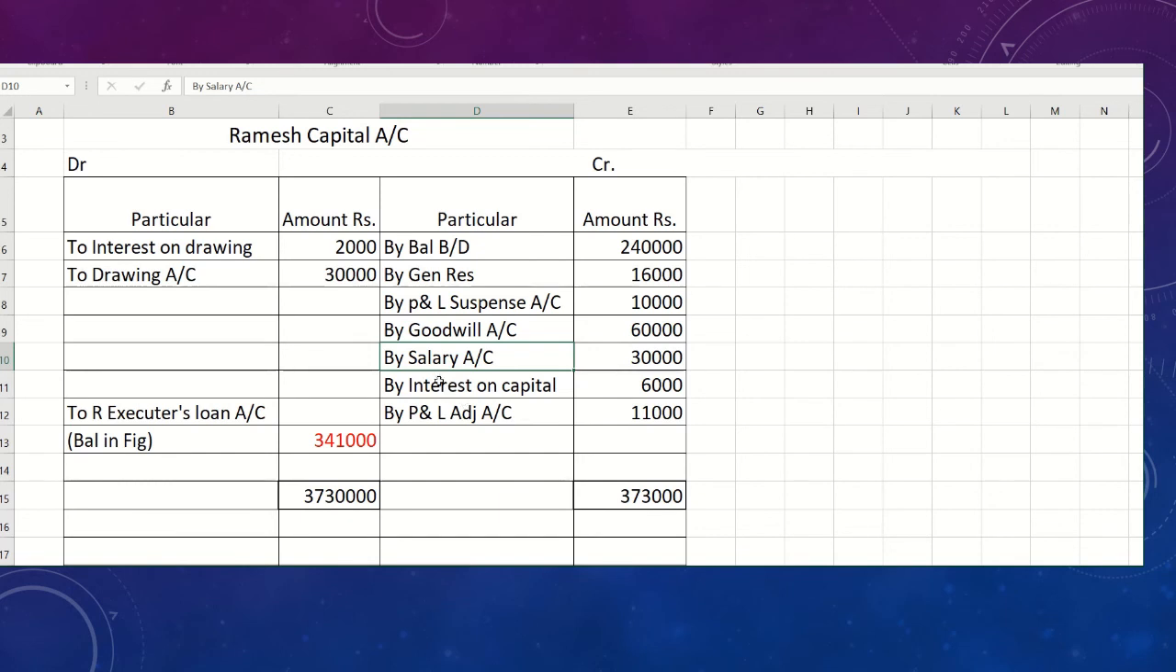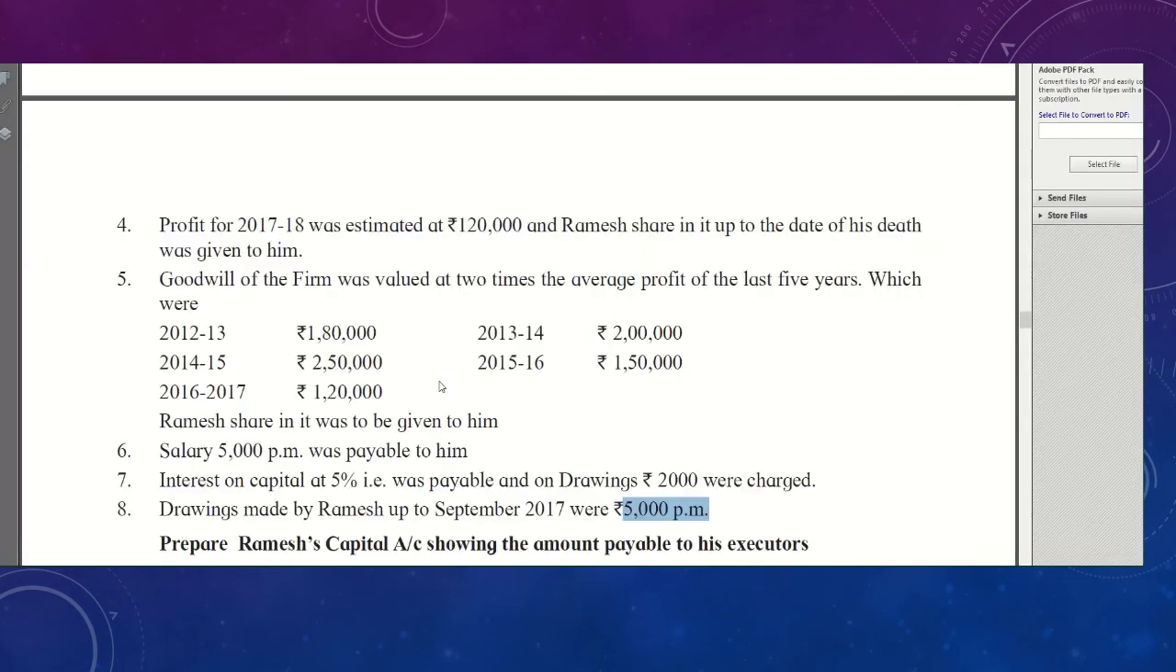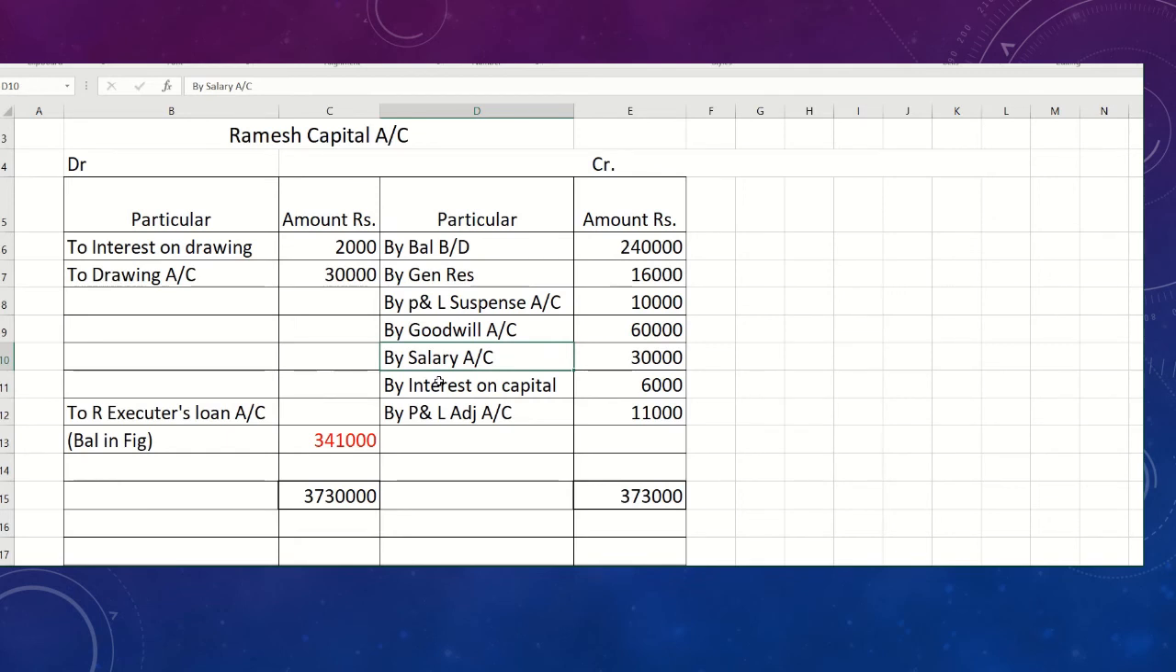Okay, so after that, students, the next entry given to you is interest on drawing. So who pays interest on drawing? Actually, the business paid interest on capital to partners. So the business will do the entry, interest on capital account debit to Ramesh capital account. So the entry is like this. We have written in the Ramesh capital account credit side by interest on capital, but the interest on drawing will be paid by Ramesh to the business firm.